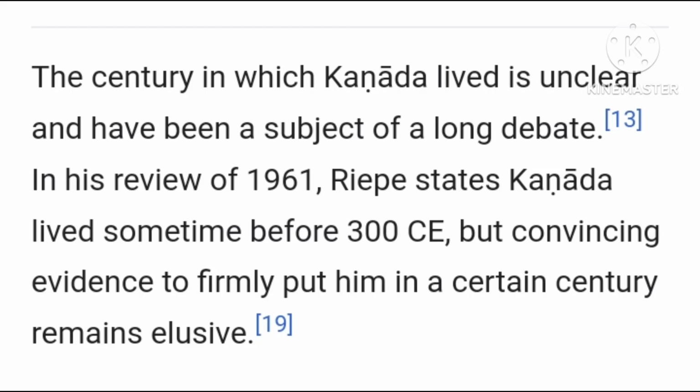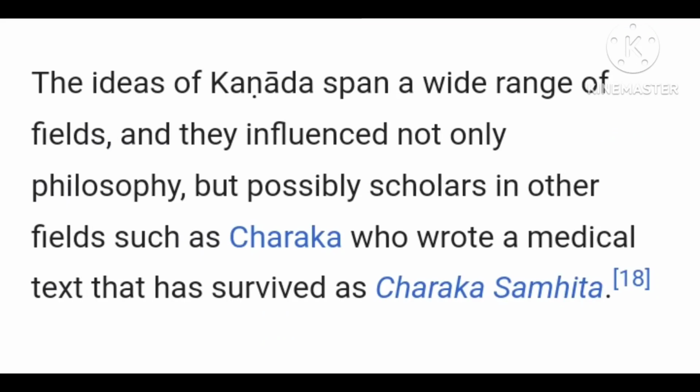And here is the research. The century in which Kanad lived is unclear and has been a subject of long debate. In his review of 1961, Ribe states Kanad lived sometime before 300 CE, but convincing evidence to firmly put him in a certain century remains elusive. So as I said, he probably lived somewhere before 300 CE, but there is no firm evidence as to which century to classify him in.